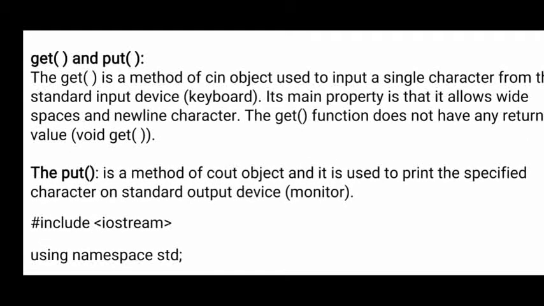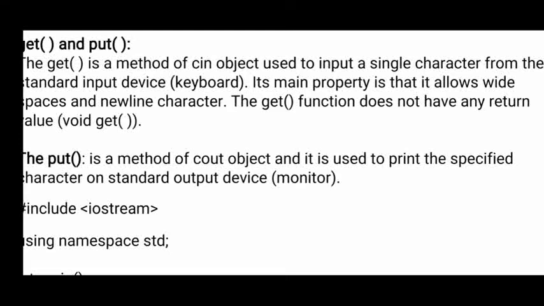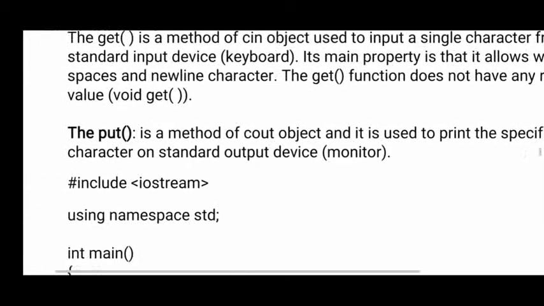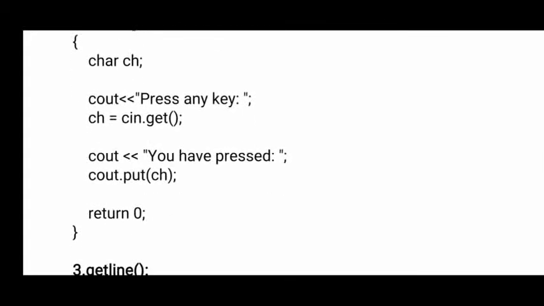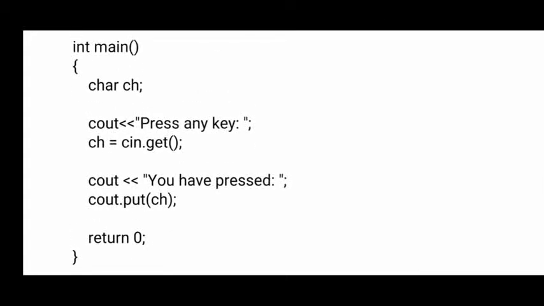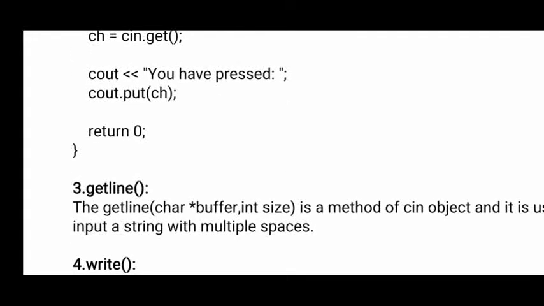Okay, next the put method. It is also a method of a cout object. It is used to print characters on the screen. The get method is used to collect a character from a user, and the put method is used to print a character on the screen. In this example I have given, press any key. If you press any key on the keyboard, that is considered a character, and that we are putting on the output screen.